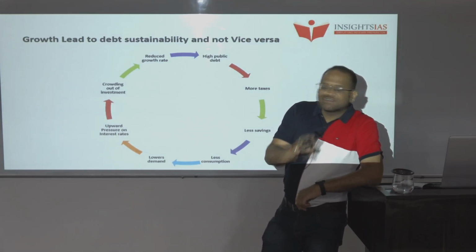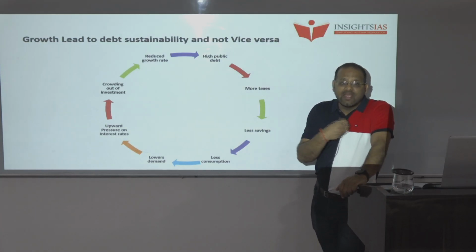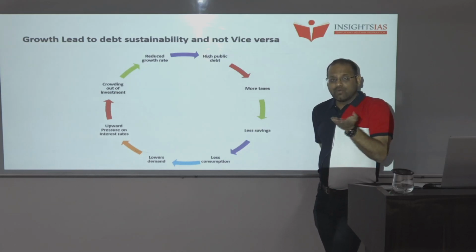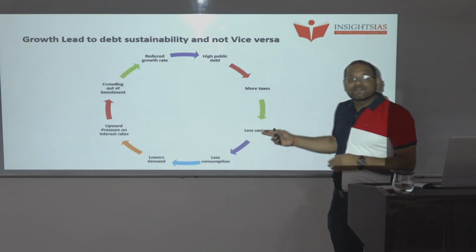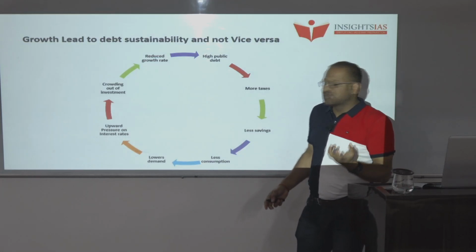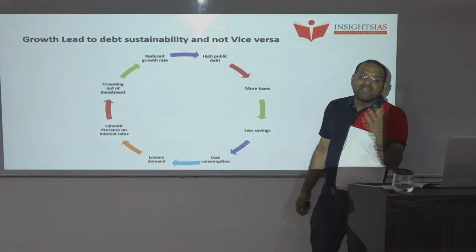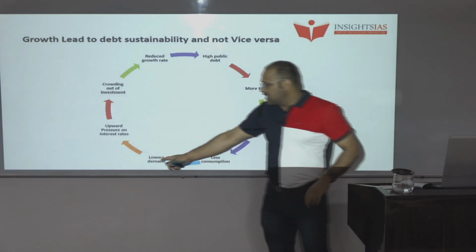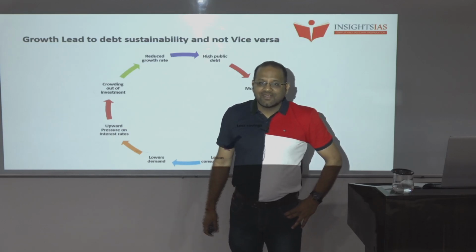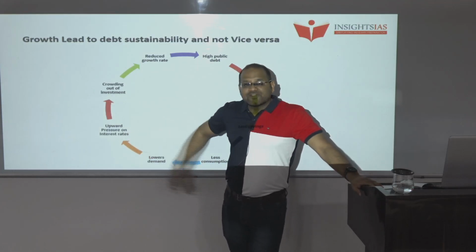If I am imposing tax on you, then more taxes will lead to less savings. I have imposed taxes on you, so you are paying more taxes to me. Whatever money you have, your savings will reduce. So you don't have enough money for consumption or expenditure. So the consumption will reduce, and due to this less consumption, there will be less demand in the economy. When there is less demand in the economy, there will be pressure on the interest rates, right? Because now growth is not happening. If growth is not happening and we have to pay back the interest on our loans, there will be pressure on that as well.